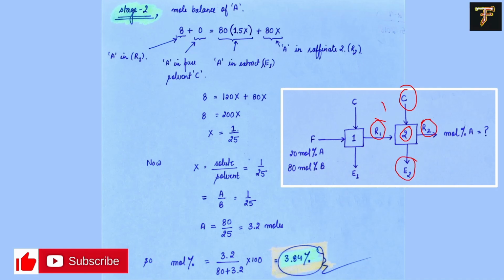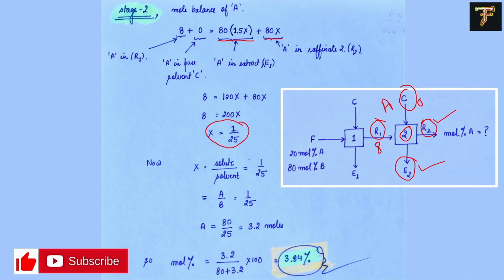So component A has been balanced in all the 4 cases. We know that 8 moles are available here. There are no moles of A in the raffinate, so whatever is left is 80 into 1.5x plus 80x. One is in the raffinate; this side will be raffinate and this side will be extract. This way we will balance all the equations and we end up with the value of x.